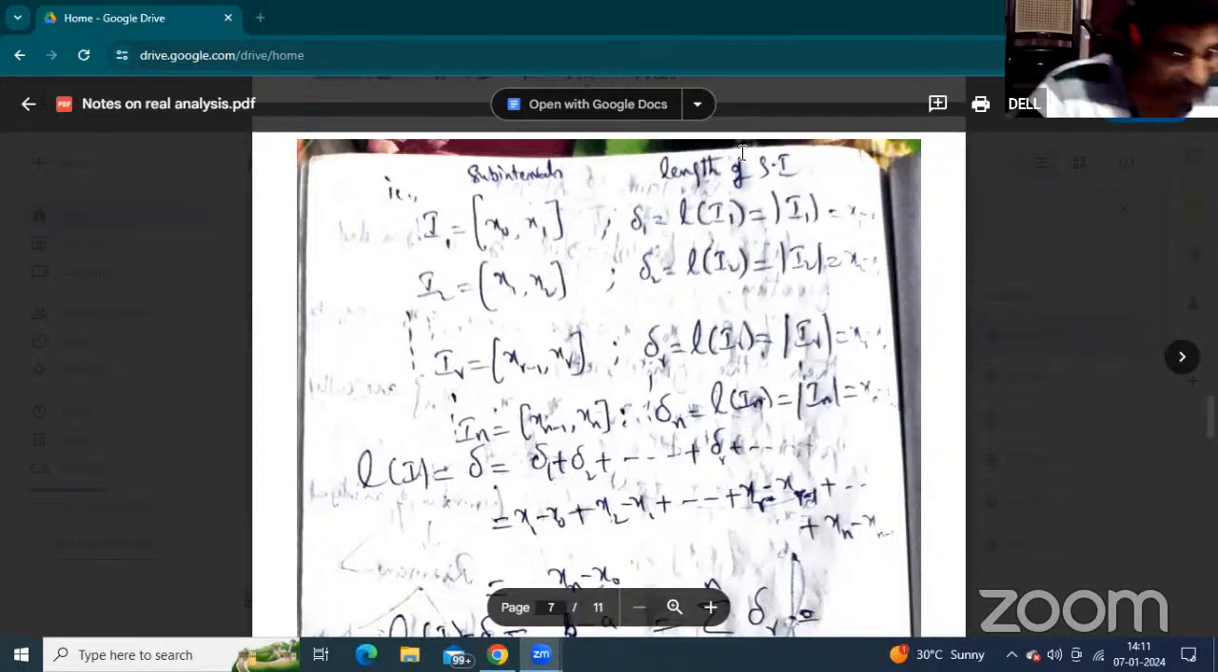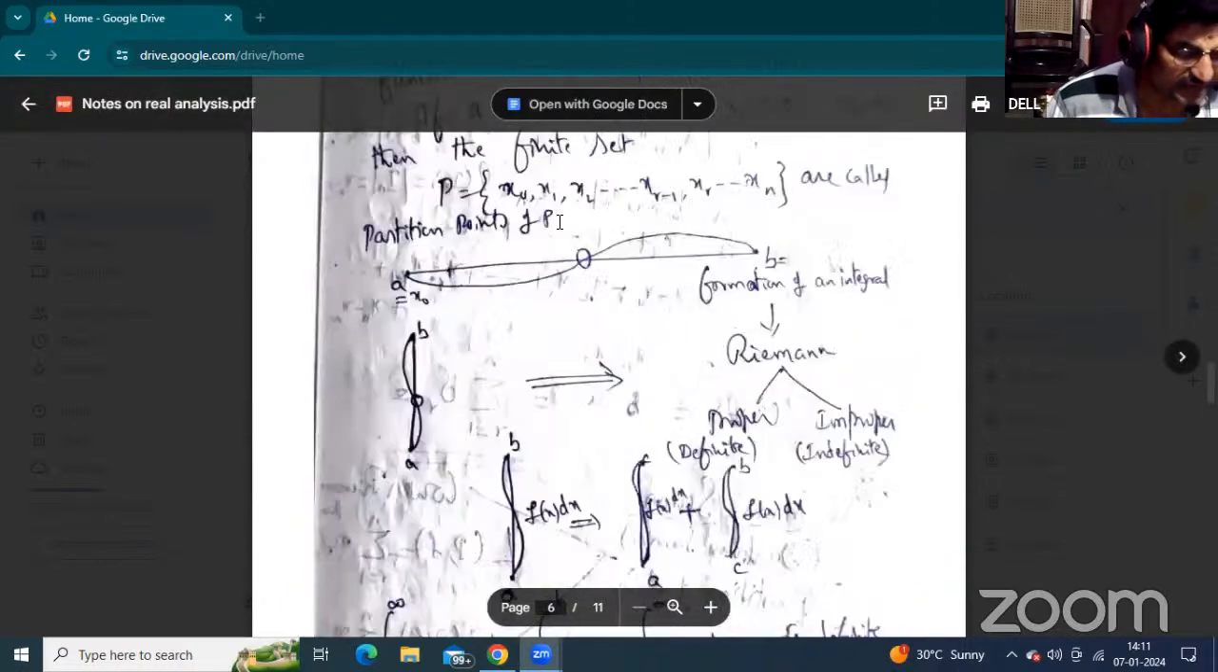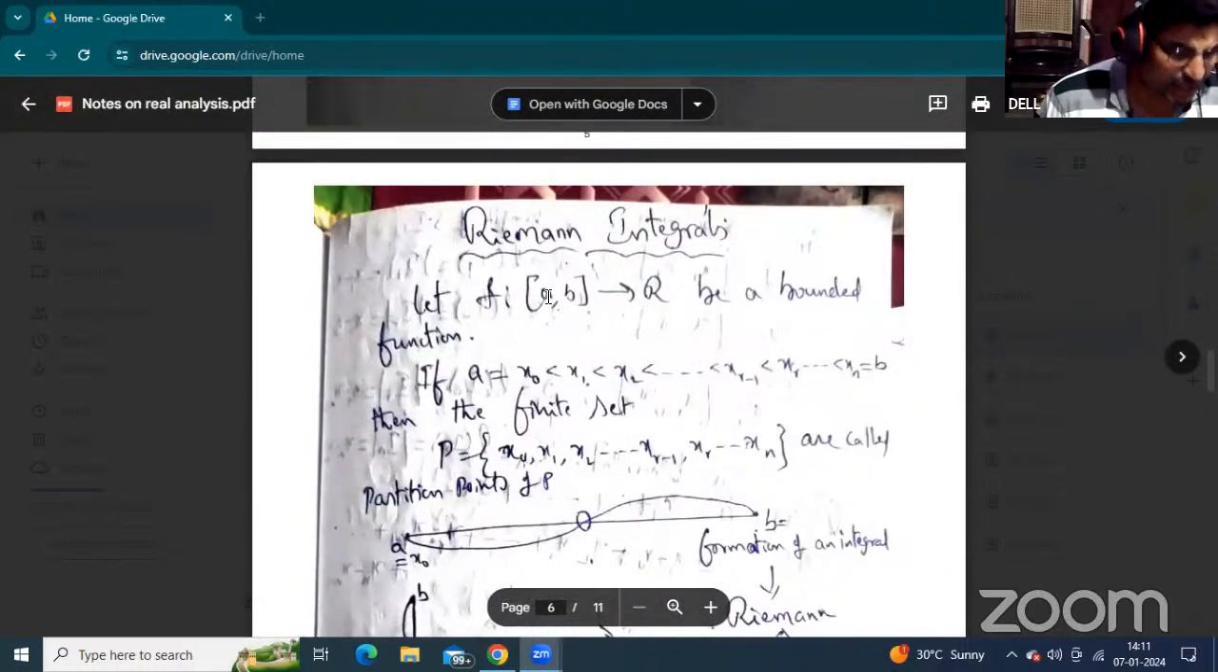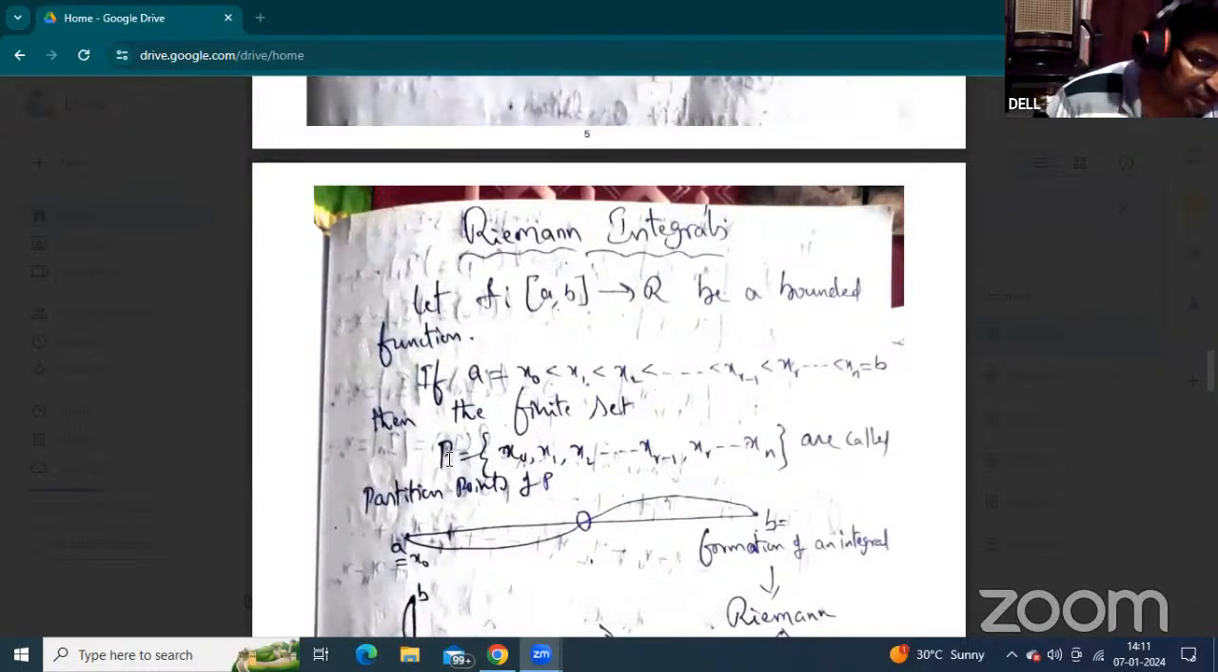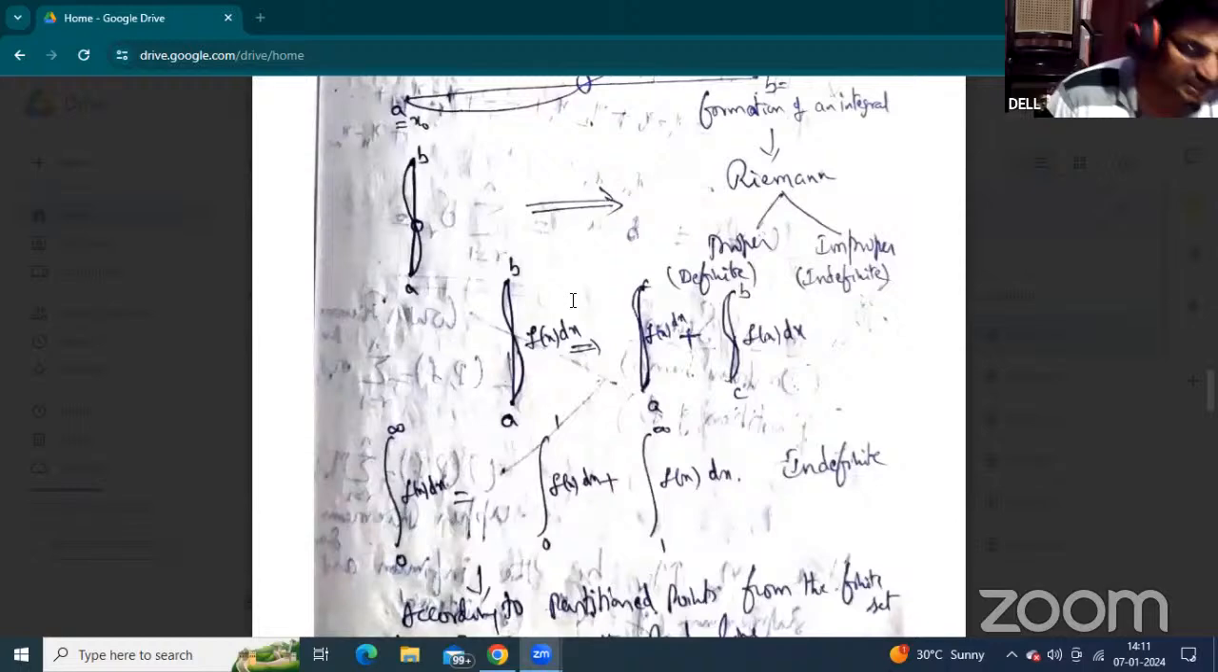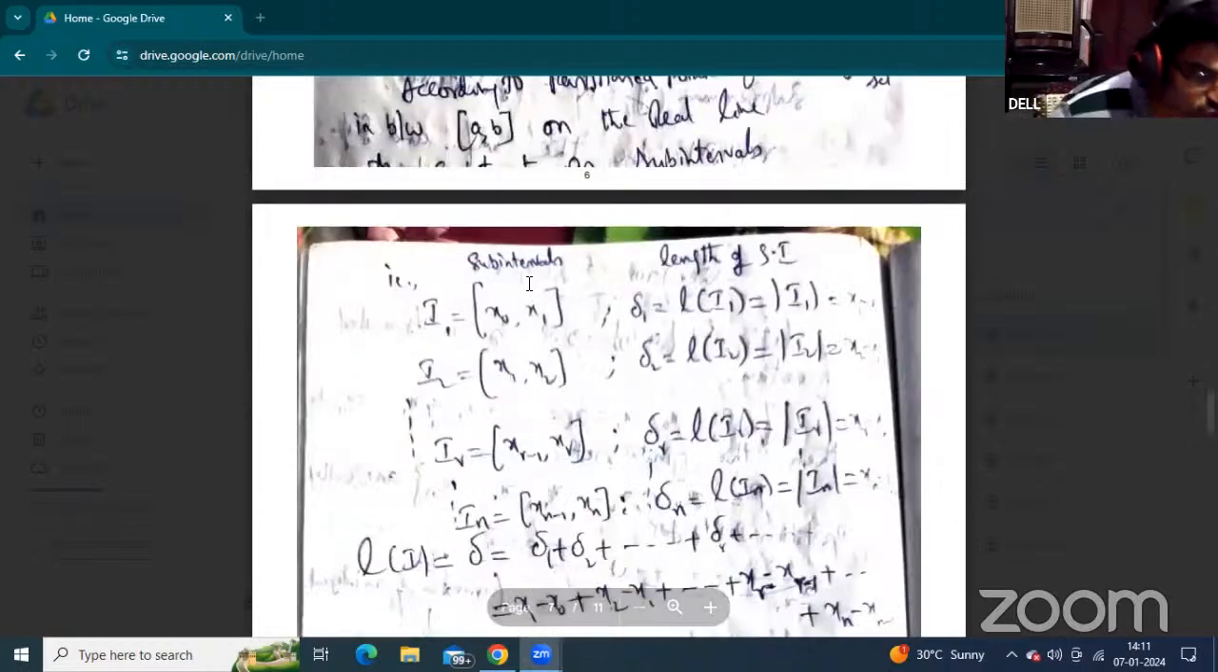Now, every interval must be defined. This is the closed interval AB. In between the interval AB, the elements we have are called partition points. Those partition points must be arranged into a set, which is called a partition set, denoted by capital P. Every 2 partition points must be arranged as one subinterval I1, x0 and x1. Every subinterval must have a length.